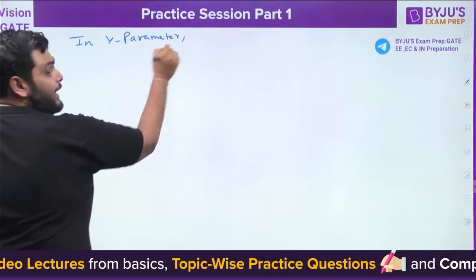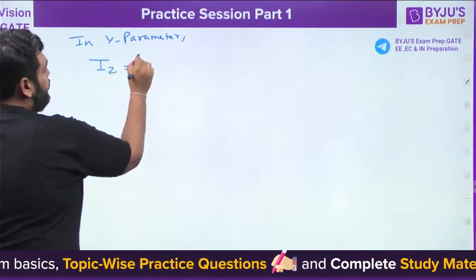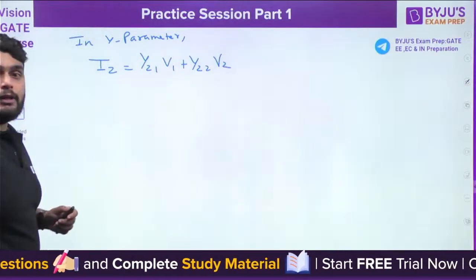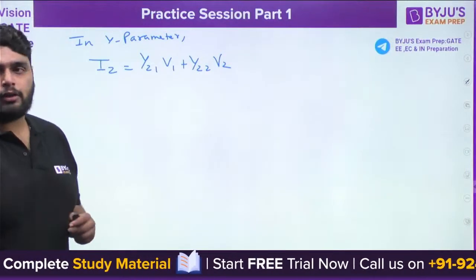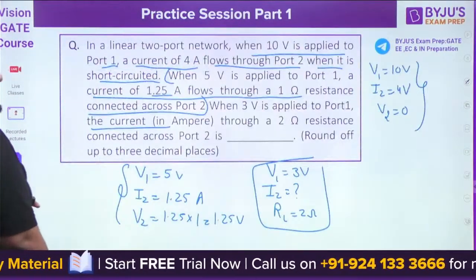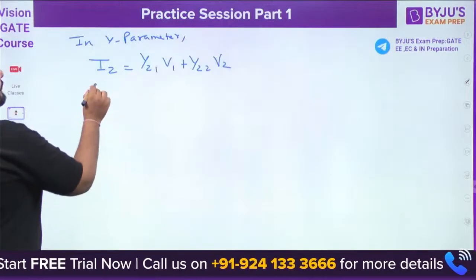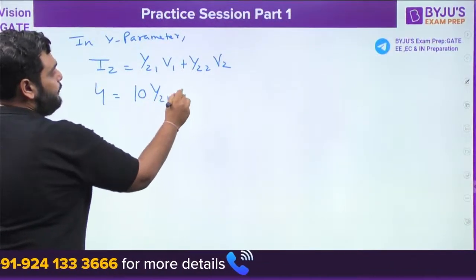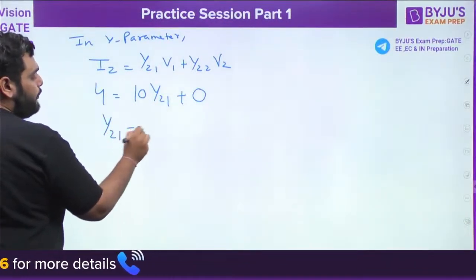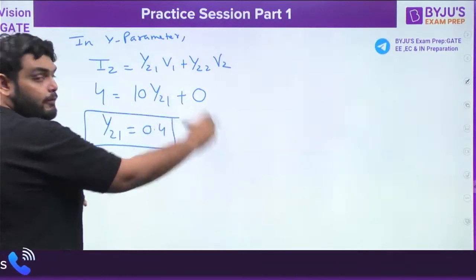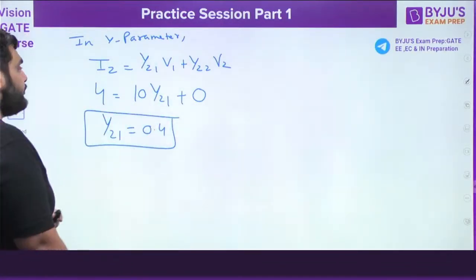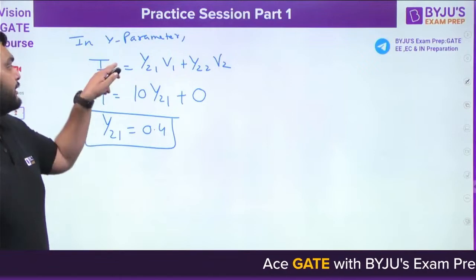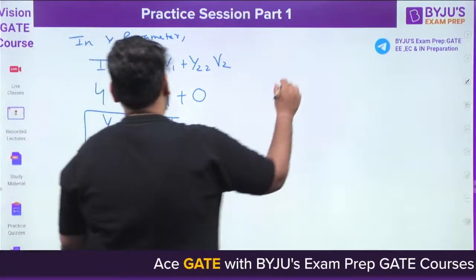In the Y parameter we have I2 is equal to y21 v1 plus y22 v2. That is also correct, H is also correct. So if I2 is 4, v1 is 10, v2 is 0, then from here y21 comes out to be 0.4. Beta, in the ABCD parameter, which one is there? ABCD parameters don't link these three quantities, right?